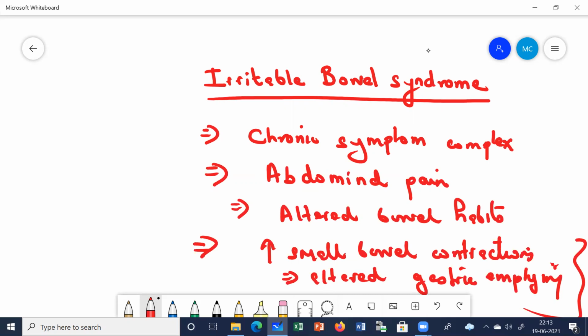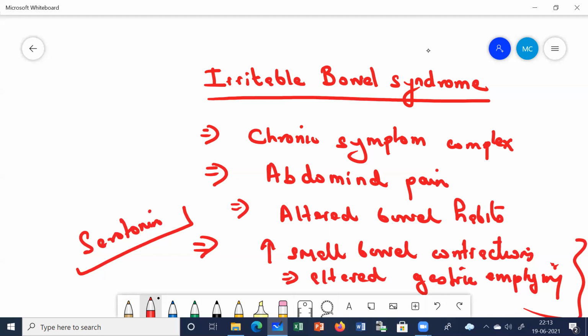Although it's not certain, maybe neurotransmitters like serotonin play a very important role in this alteration of GI motility. Serotonin stimulates intestinal secretion, increases the small bowel contractions, and stimulates peristalsis in the intestine.